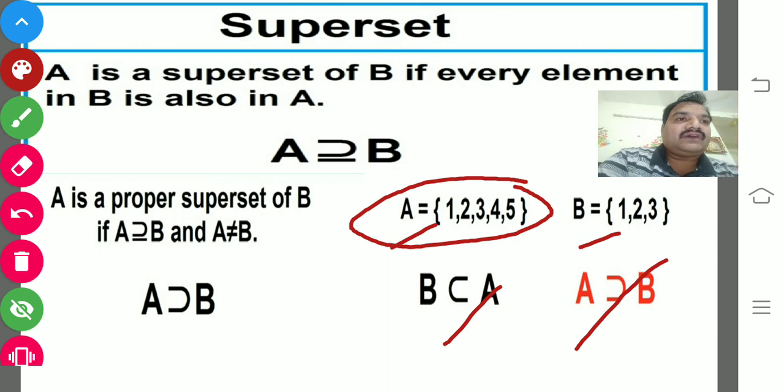In general, every set is a subset of itself. That should be common, and more than that we may write according to the situation of the set, but minimum one extra element is needed for proper. So you just keep it in your mind.